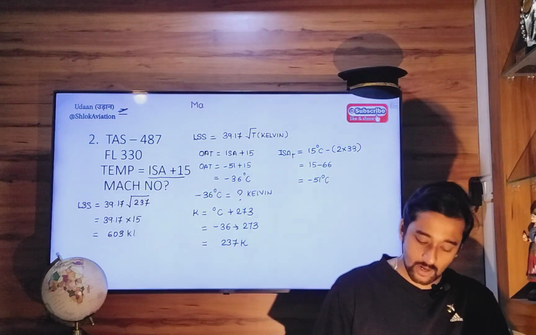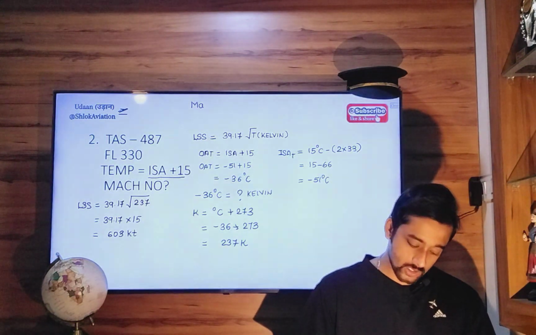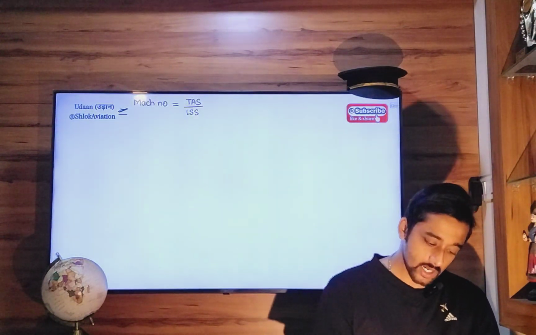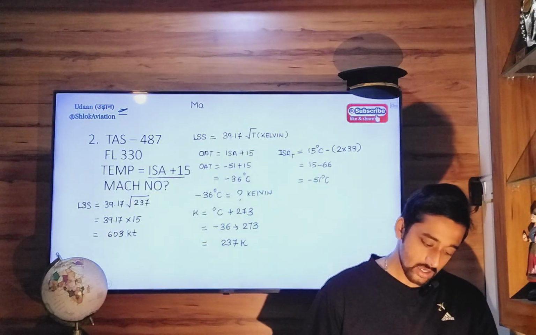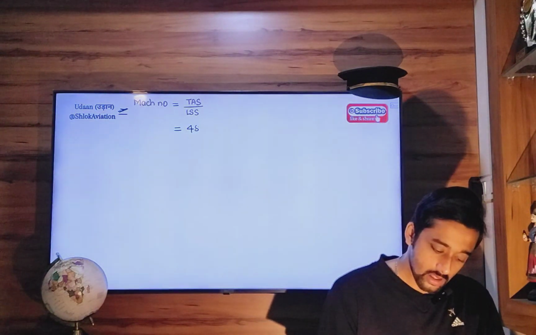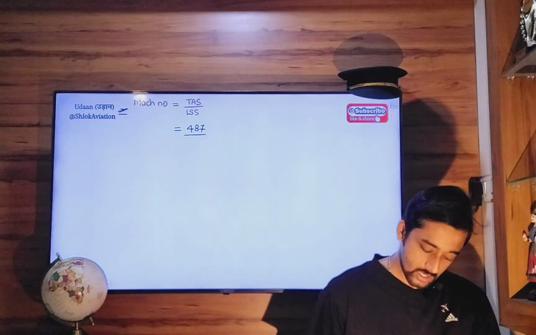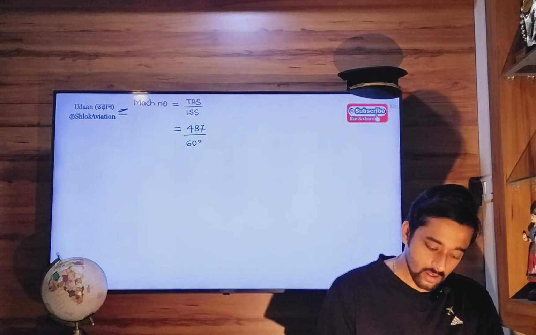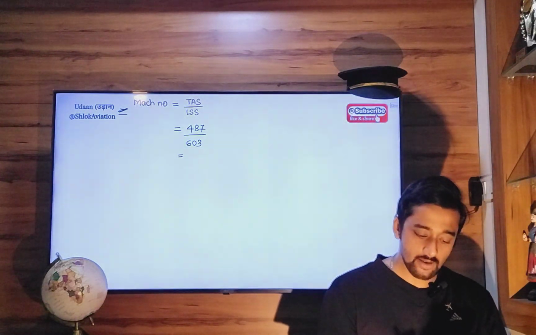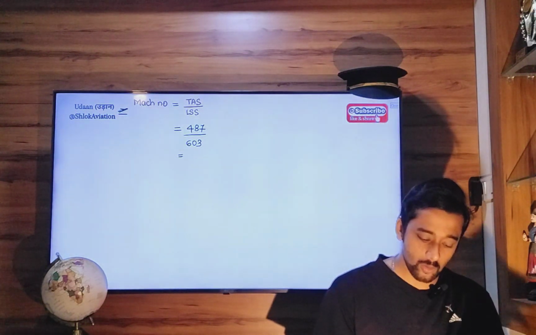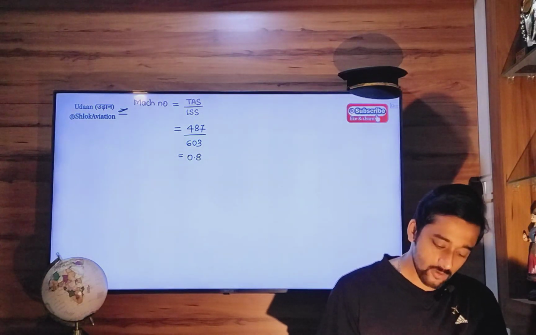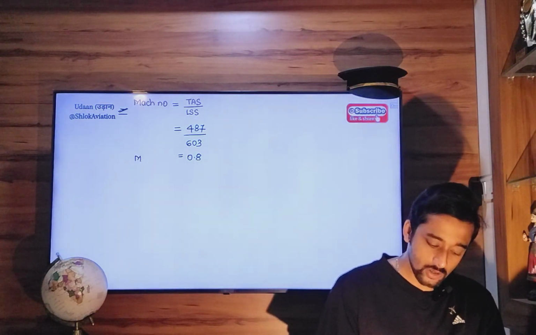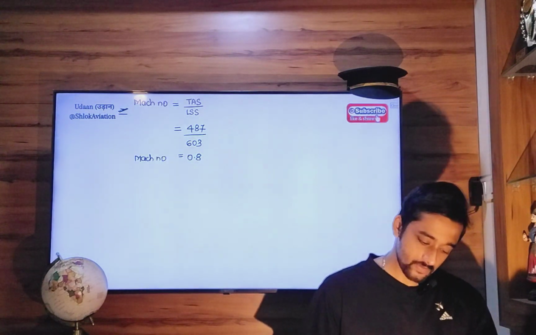So local speed of sound is 603 knots. Let's substitute these values here. True airspeed 487, local speed of sound 603. 487 divided by 603 is 0.8. So the final answer is Mach number equals 0.8.